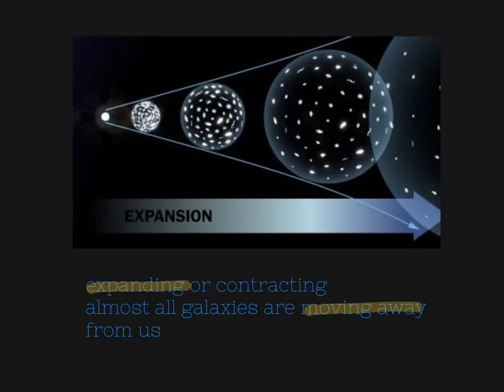In 1929, the astronomer Edwin Hubble measured the velocities of a large selection of galaxies. He expected that about equal numbers would be moving toward and away from us. Instead, he discovered that almost all galaxies are moving away from us. Since the time of Hubble, we have observed millions of galaxies with better equipment and verified his results. With the exception of a small handful of galaxies close to us, every galaxy is moving away from us.